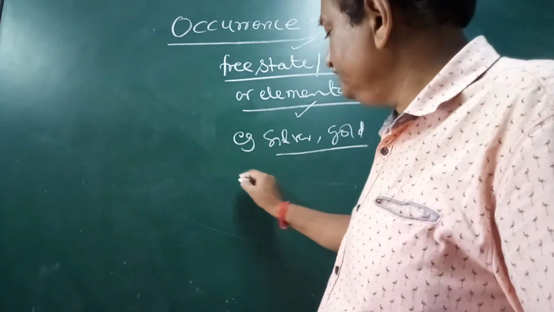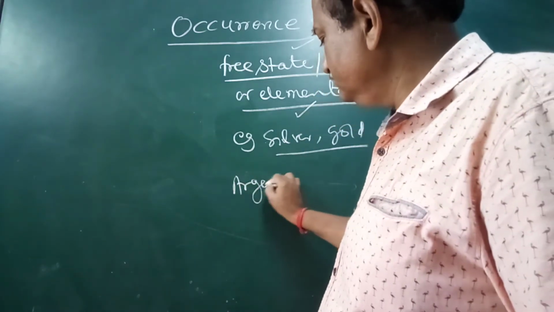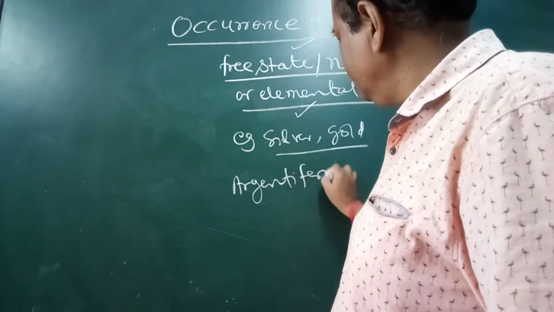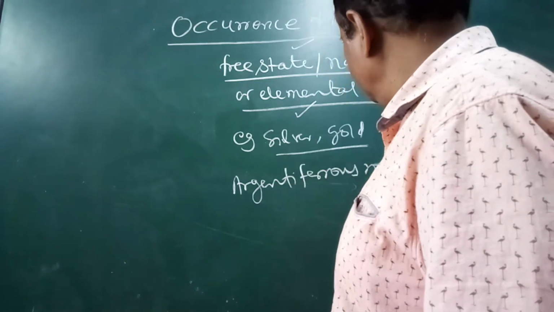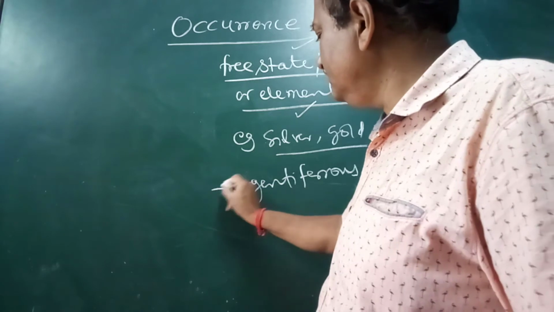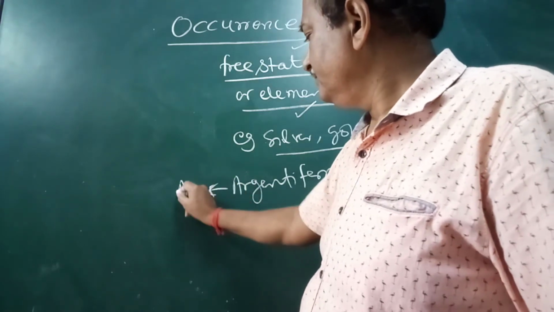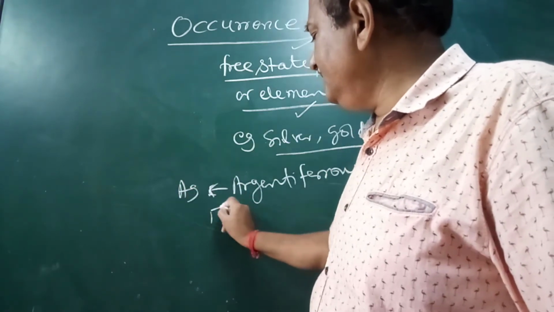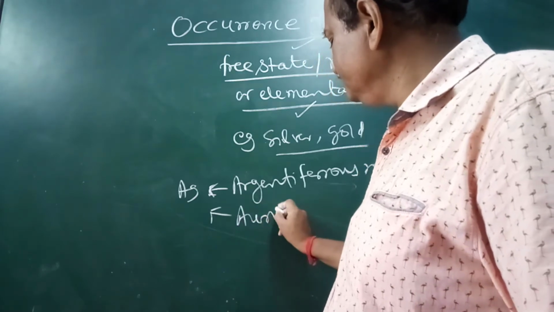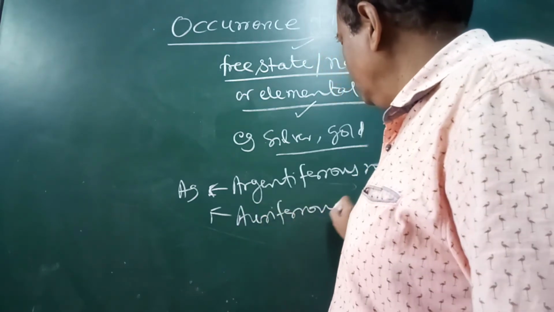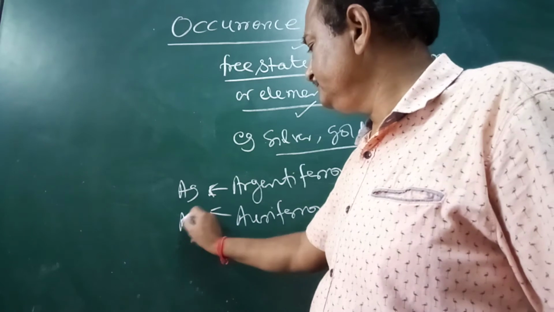Argentiferous rocks have the silver, and auriferous rocks have the gold.